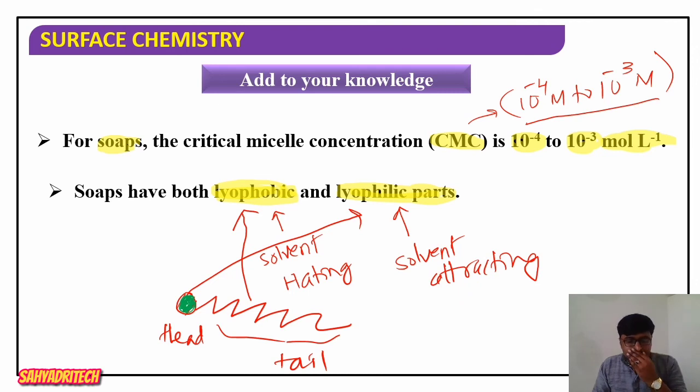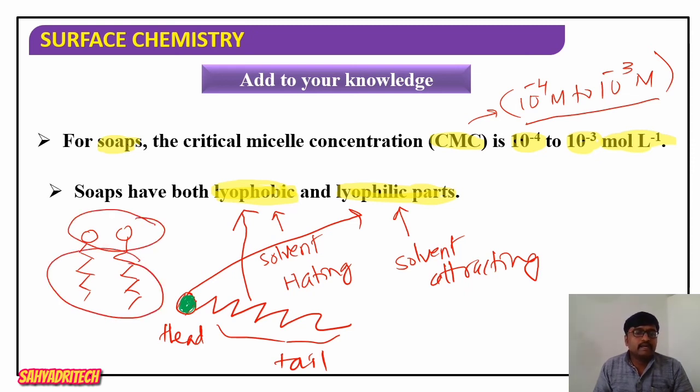So in general, if I consider any soap molecules, soap molecules have both lyophilic as well as lyophobic parts. There are two parts, the head part and the tail part. The head part is usually lyophilic in nature, while the tail part is lyophobic in nature.